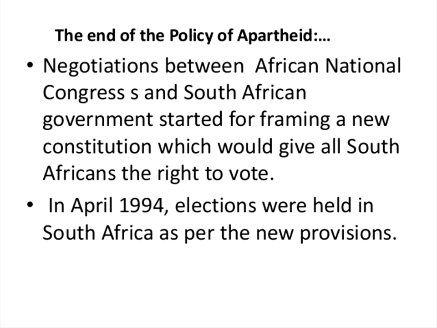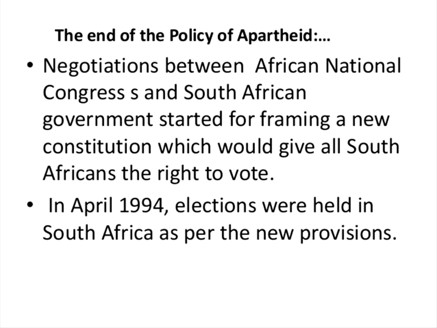Negotiations between the African National Congress and the South African government started for framing a new constitution, and these two groups joined together. The leaders of the African National Congress and the South African government started framing a new constitution which would give all South Africans the right to vote. That is the main thing. They were going to set up a new constitution in South Africa.